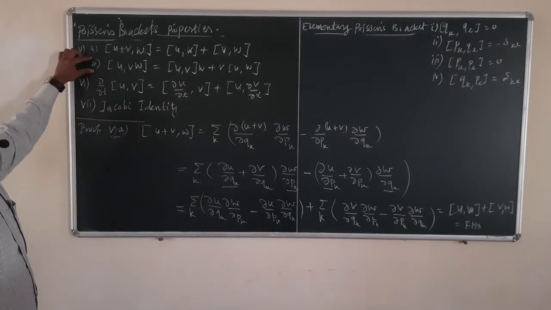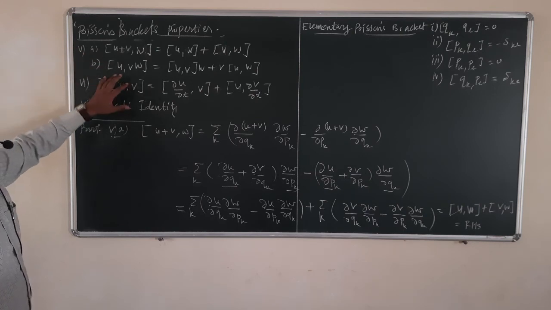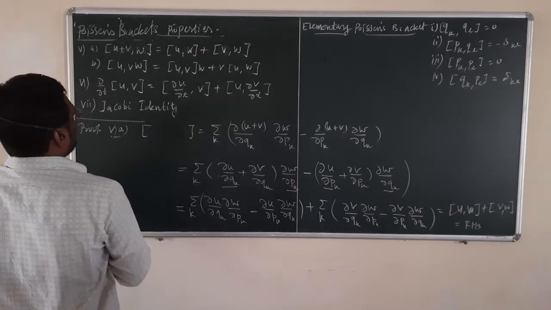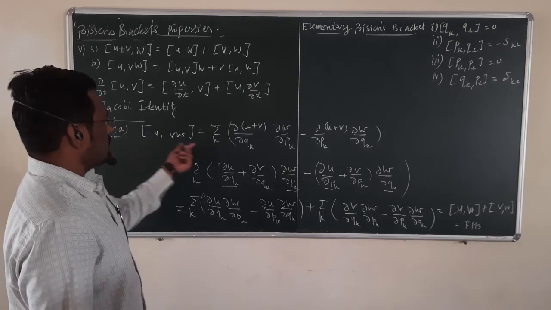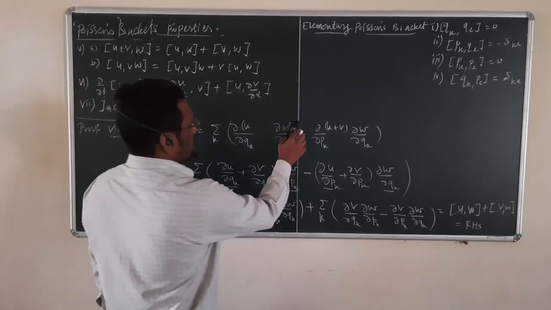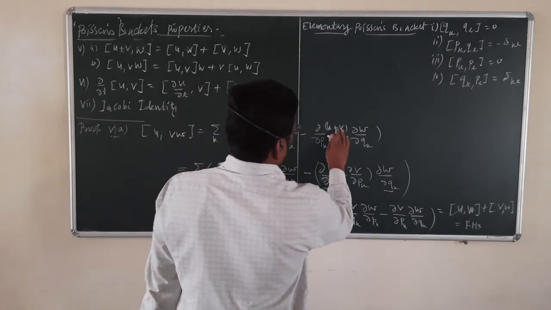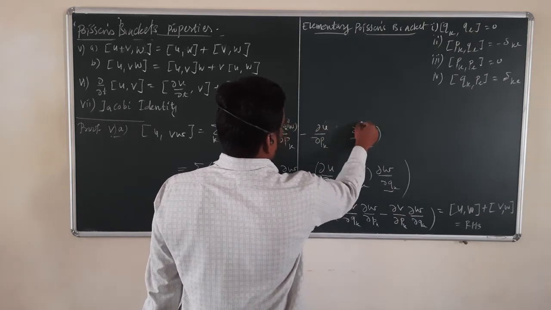Now this b part you can solve as an exercise at home, how you will solve u v w. So here by definition you will take u and vw. By definition this is the partial derivative of u with respect to qk, and here we have v and w. So again here you have u and here you will have v and w.